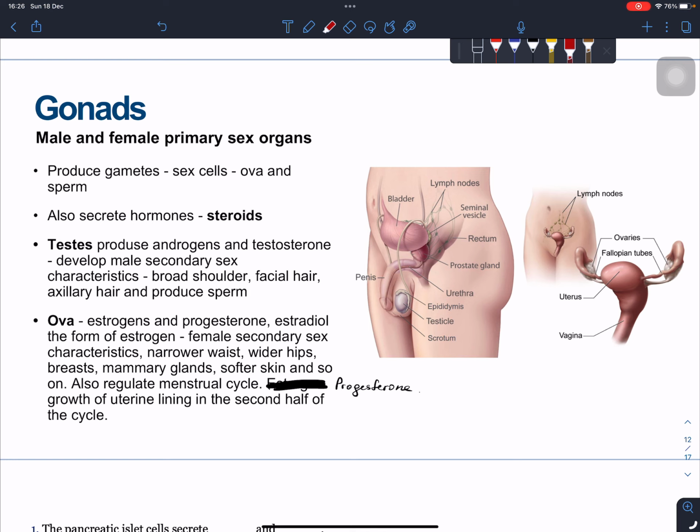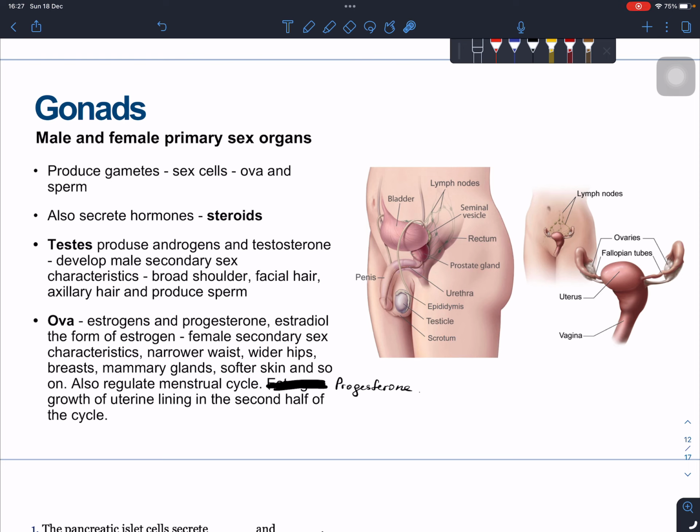Gonads, male and female primary sex organs. We know that the gonads are the male and female sex organs, all right? These gonads produce sex hormones, which are also called steroids. And they produce the gametes. Gametes are sex cells, for example the ovum and the sperm. Testes produce androgens and testosterone. They develop male secondary sex characteristics.